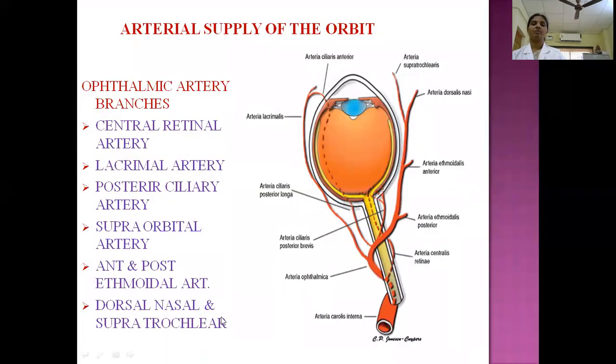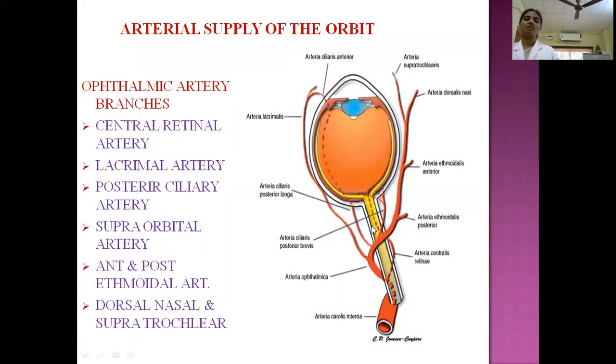Then what is the arterial supply of the orbit? The main arterial supply of the orbit is derived from the ophthalmic artery. The ophthalmic artery is a branch of the internal carotid artery. After taking origin from the internal carotid artery, it passes through the optic canal along with the optic nerve. These two structures are enclosed by a common dural sheath. Then once it appears in the orbit, it leaves the dural sheath by piercing it, and it extends from the lateral to the medial side, crossing the optic nerve. Then here it gives off important branches.